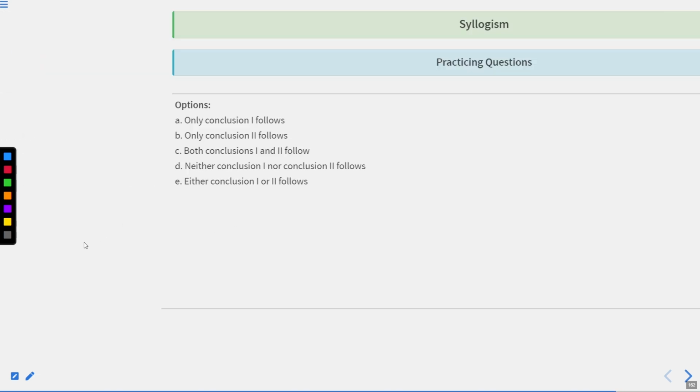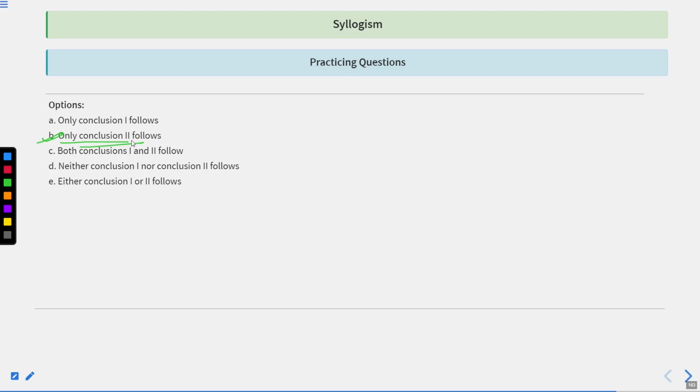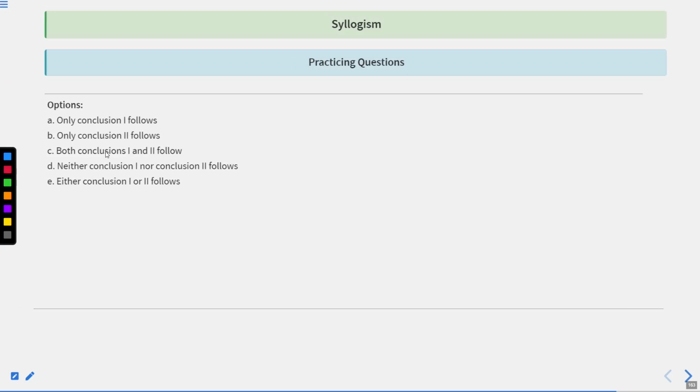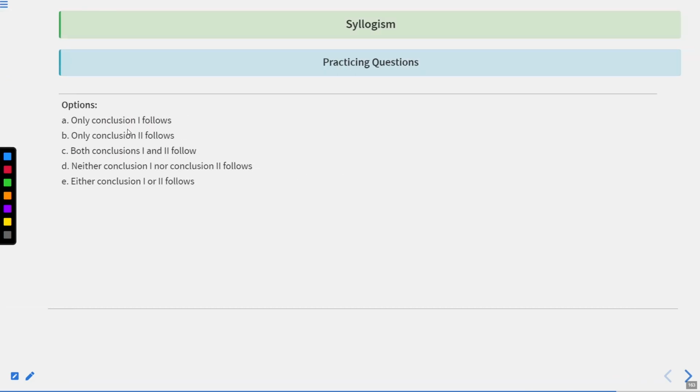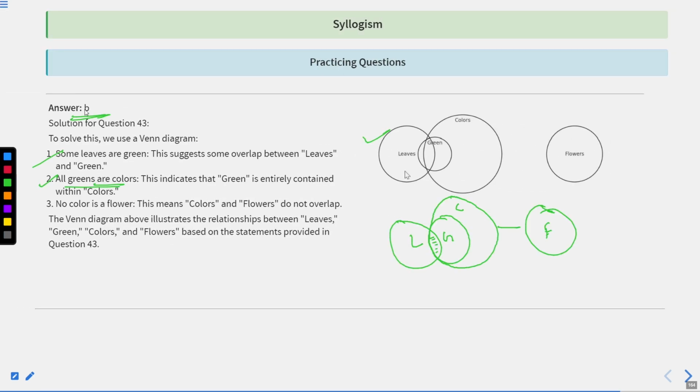So if we are saying some flowers are not green, since the predicate by itself has been put first, and if the statement had been all flowers are not greens, then the statement would have been correct. Therefore, the answer for this question should have been not B, but rather C. Both the statements follow from this, and therefore the correct answer for this question would be answer C, not B.